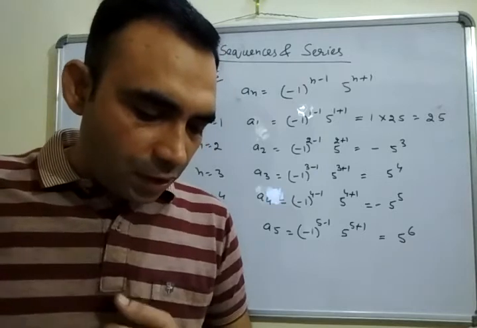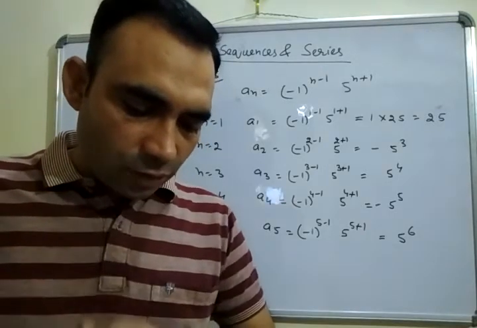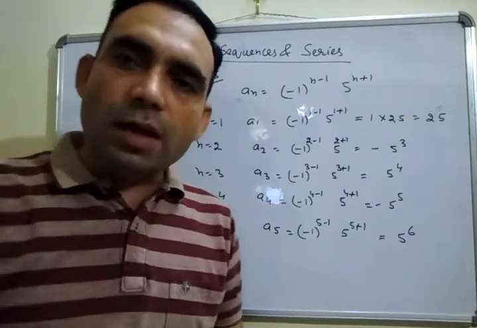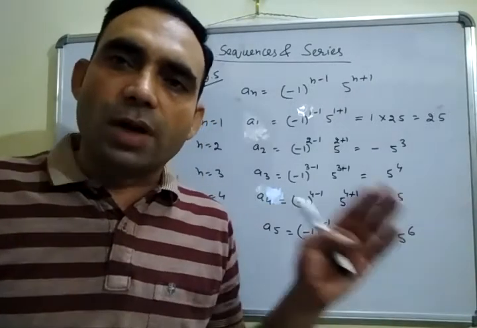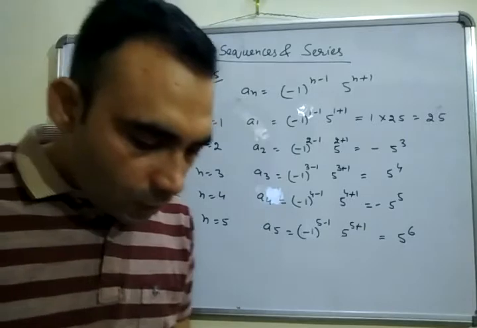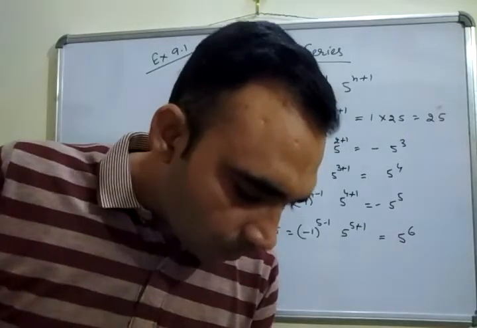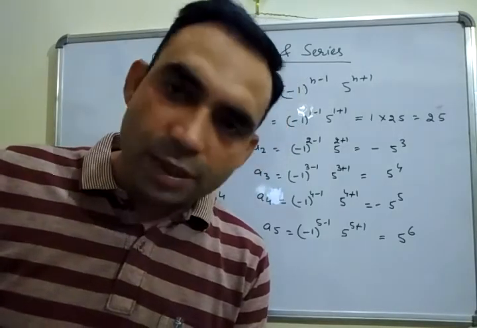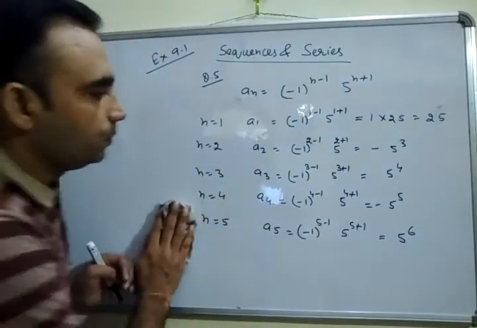Again, find the indicated terms in each of the sequences in exercises 7 to 10 whose nth term is given. Now the nth term is given and we have to find out the particular given terms. For example, in question number 7, given an is equal to 4n minus 3, you have to find out a17 and a24.